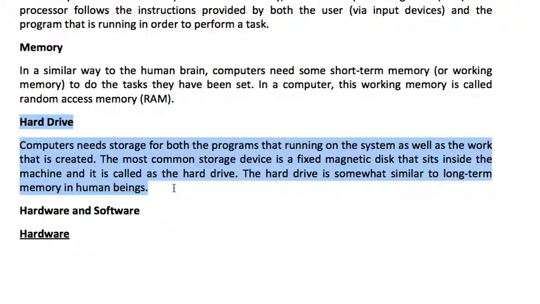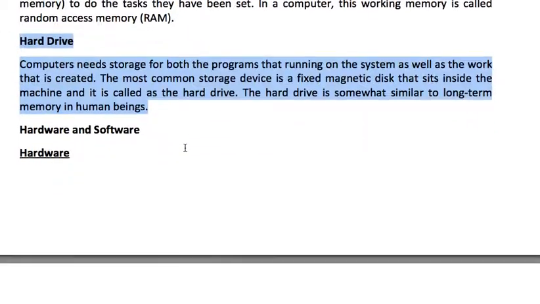Similarly, some drives are outside. External devices are also there up to a very high level, maybe 1 TB, 2 TB also. So we can store data on an external device also. That is called an external hard disk or external disk.